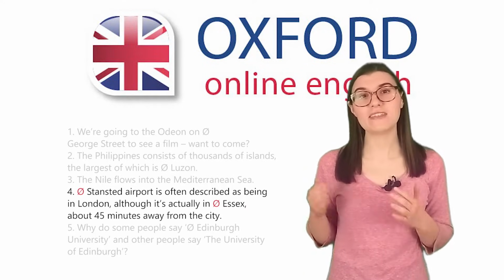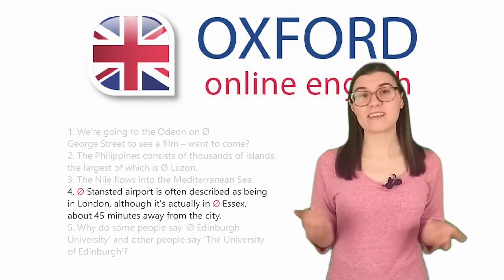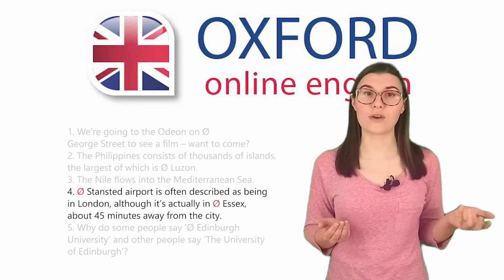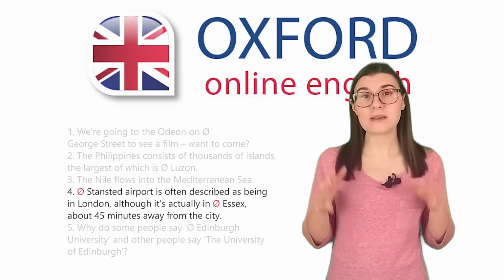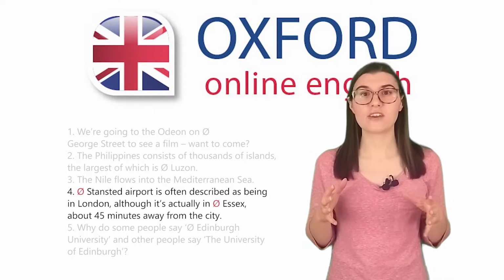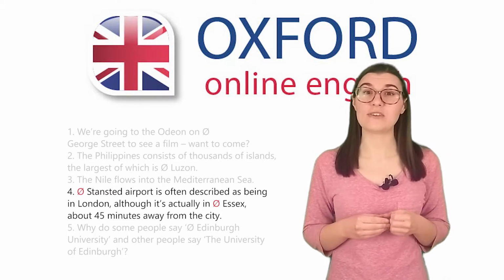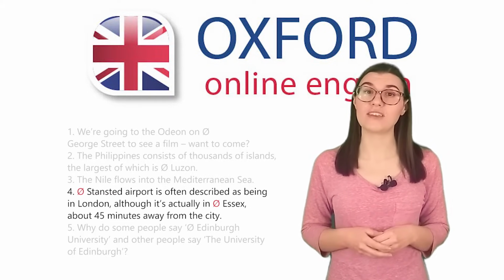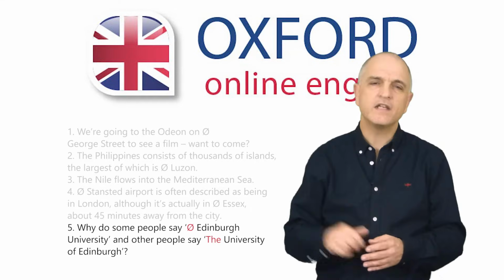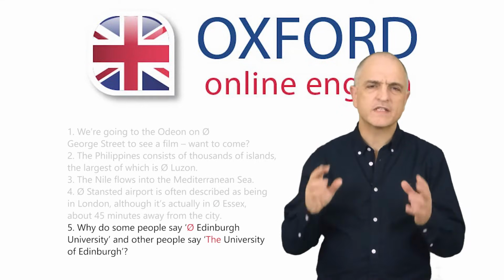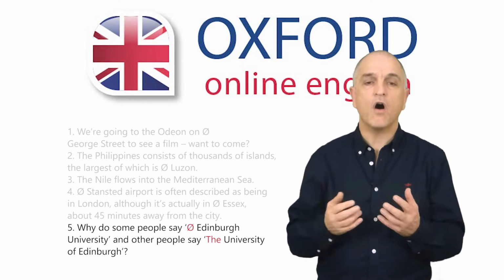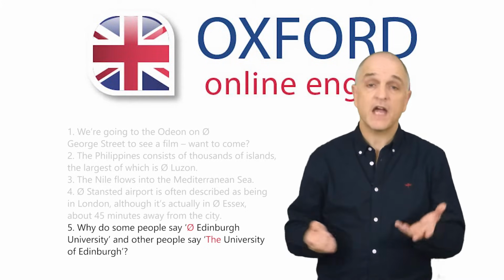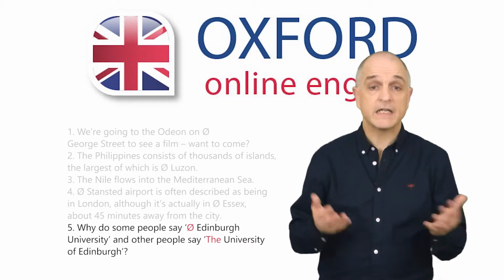Then, if you learn in this way, you have many examples in your head of when to use the or not. This can build your instinct for what's correct, which makes it easier to decide when to use the or not in new sentences. In number 5, you can see another example of a name with a place, Edinburgh University.